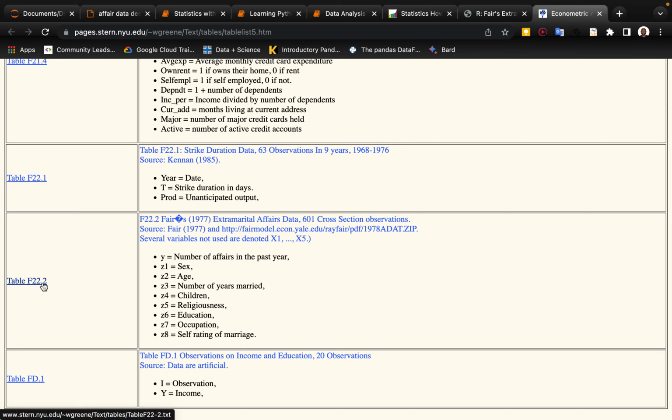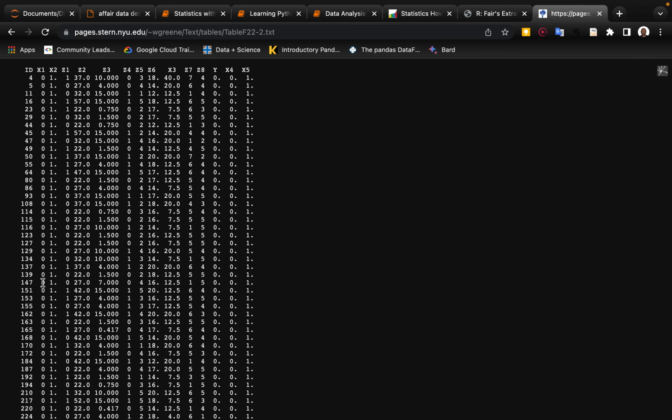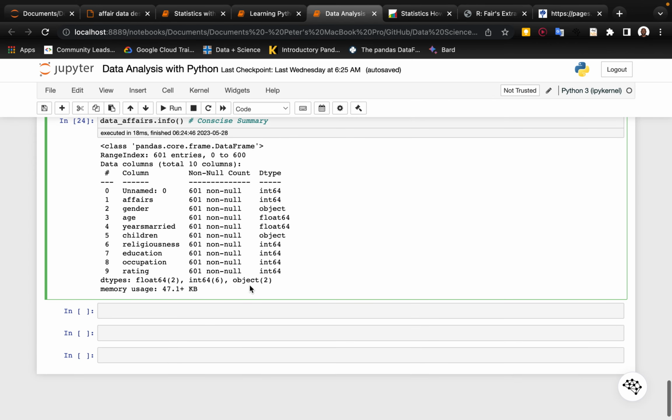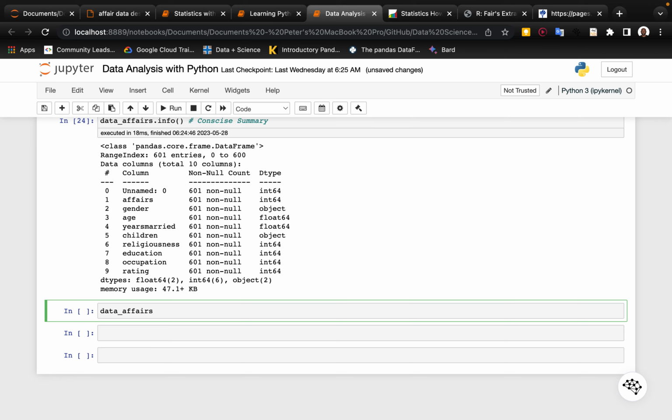And so let me click on this and see what that shows us. Oh, so you see now we have the data here. Look at that. It's ID. So the first 5 rows, says 4, 5, 11, 16, 23. Now let's go back to our data analysis here. So this is this. So here I'm going to look at unnamed, so which is data affairs. Yes, unnamed 0.